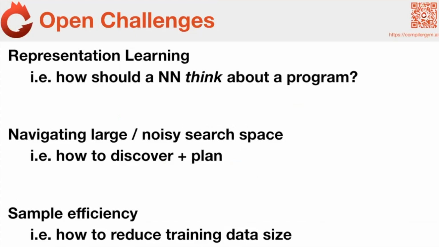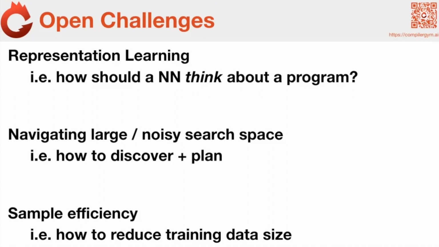But we know that within compilers, we've got all these different things. We've got graph representations. Compilers are full of their own internal representations of code. We've done some work in this direction, but there's a lot more to be explored. There are some really gnarly representation learning problems: how to learn over infinite vocabularies, how to represent arbitrary binary data, how to represent the inputs to code. I don't think anyone's actually tackled that one. Programs feed off some input data, and we've got to figure out how to serialize that, how to get that inside a neural network, how to get the neural network to generalize about it.